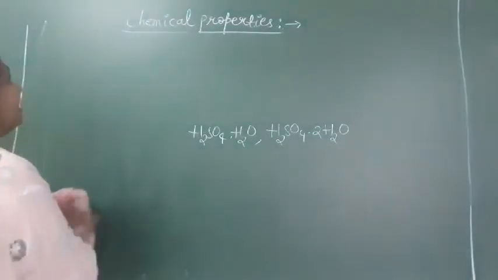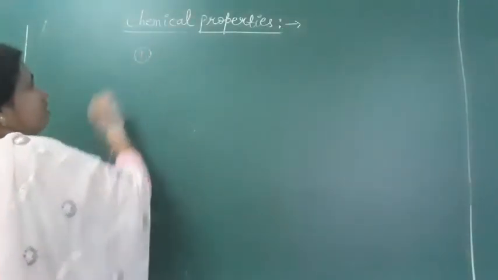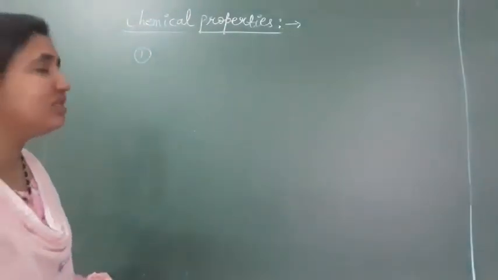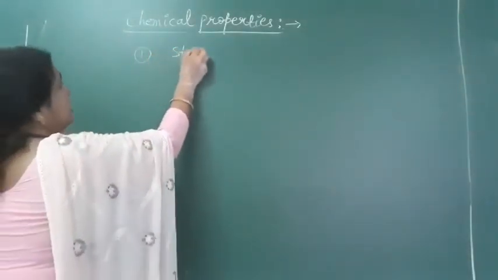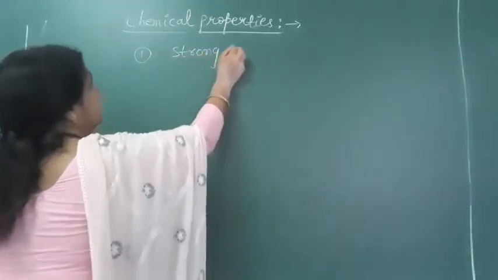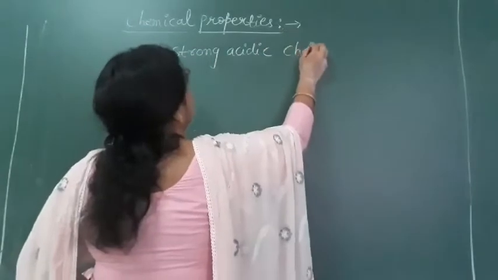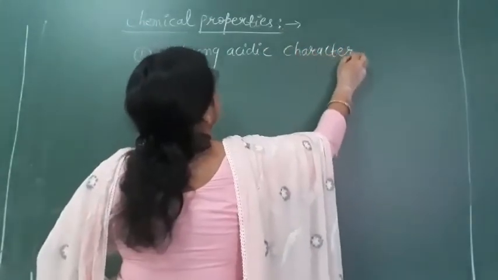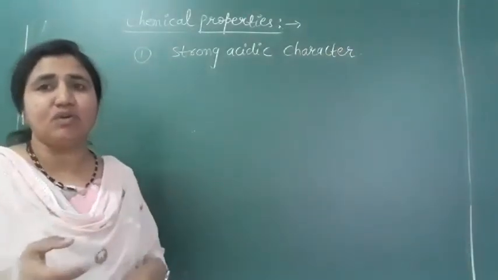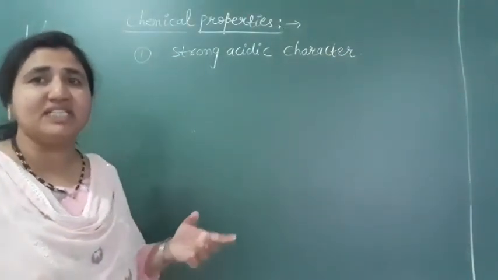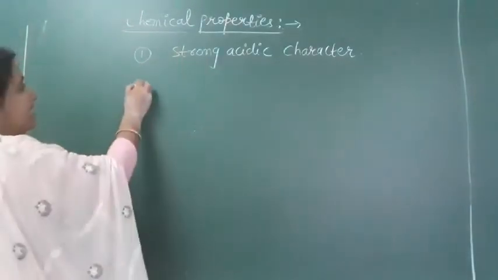Now, the chemical properties of sulfuric acid are due to some of its characteristics. What are those characteristics? First is its strong acidic character. So it shows a variety of chemical properties because of its strong acidic character.